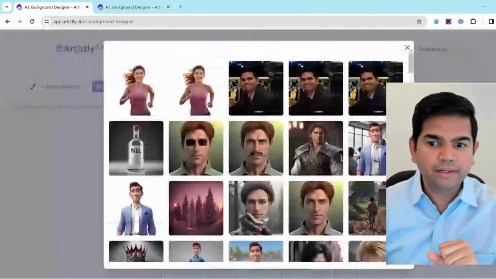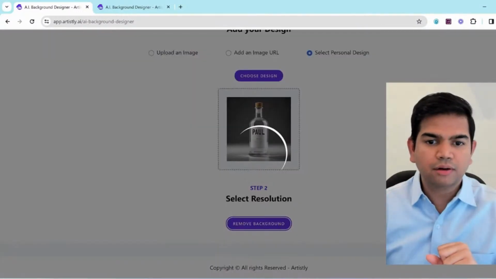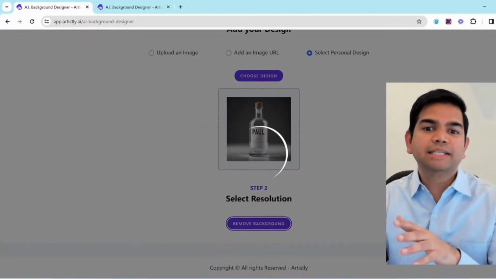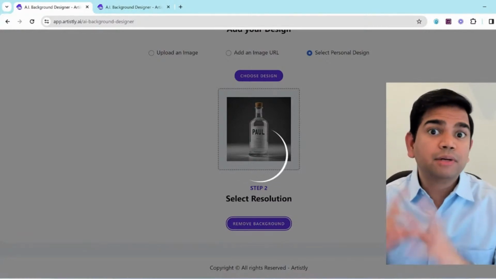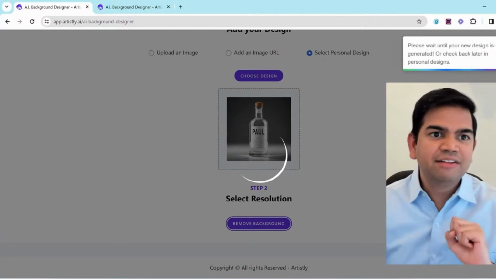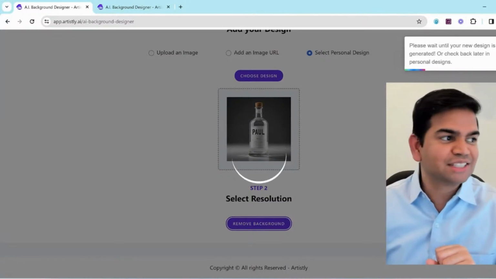So let me do that. Let's say I have this little bottle of vodka, just click on remove background. So we're gonna remove it, and I'm gonna place it on a nice tabletop, let's say, right? Of a nice dining room. And I'm gonna use the cool feature that we have, which is our prompt extender feature, to make this all come into play. Okay, watch this.